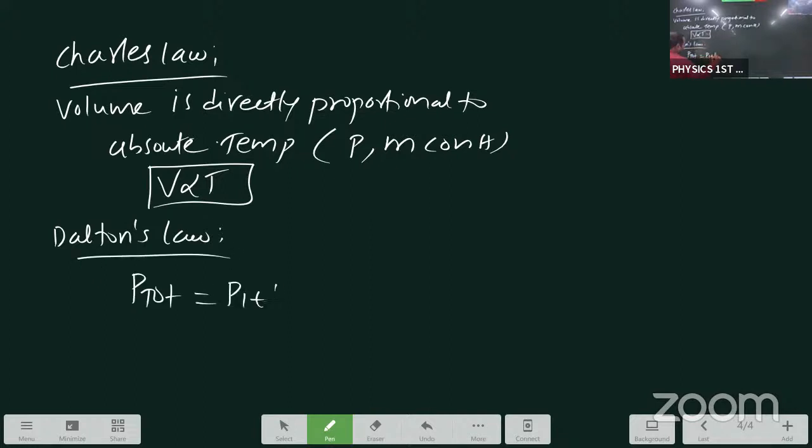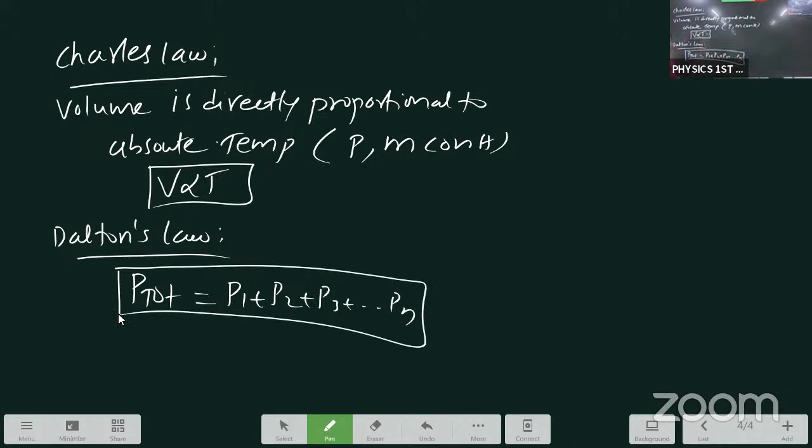Total pressure exerted, total pressure acting in the system. Anything, no problem. Total pressure exerted by a gas equals the sum of individual pressures. Always individual pressures equal the total pressure. Total pressure P total is equal to the sum of individual pressures in the gas. This is Dalton's law of partial pressure.